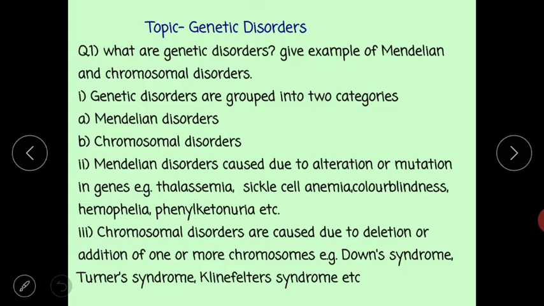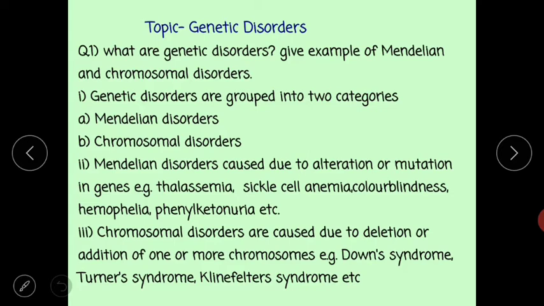Sometimes a 2-mark question asks: what are genetic disorders? Give examples of Mendelian and chromosomal disorders. Such questions are asked for 2 marks.